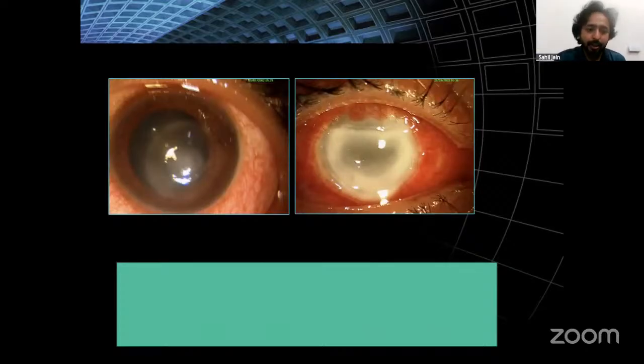Ma'am, on the left is a slit lamp photo, almost central to paracentral corneal ulcer in the resolving state. From what I can interpret, there's blunting of the margins and the congestion seems relatively in the resolving stage.